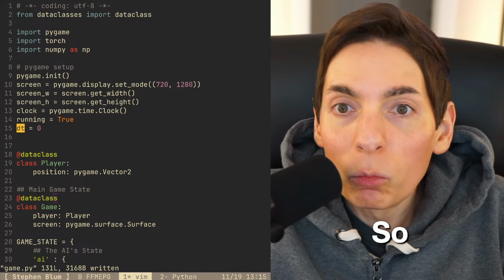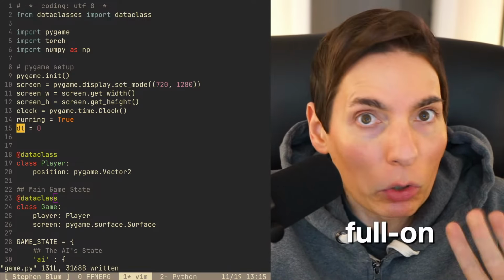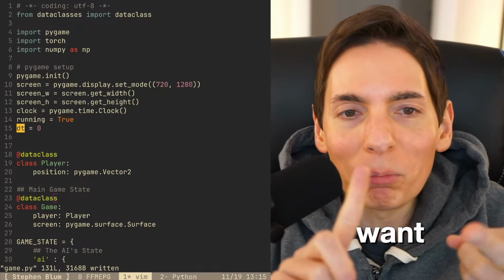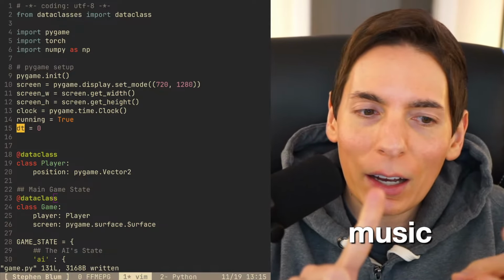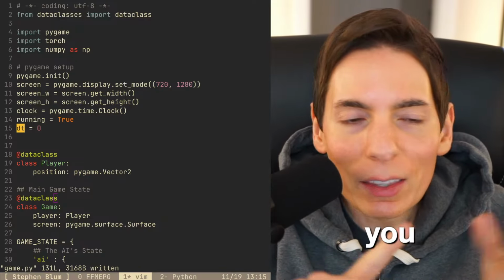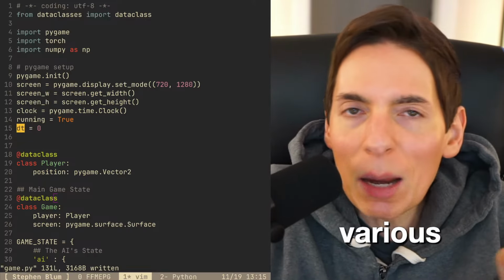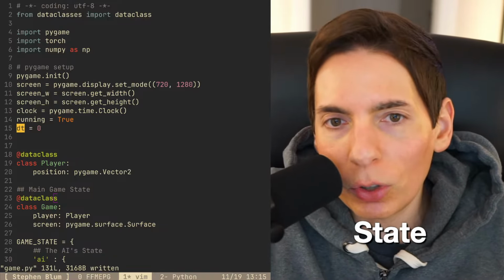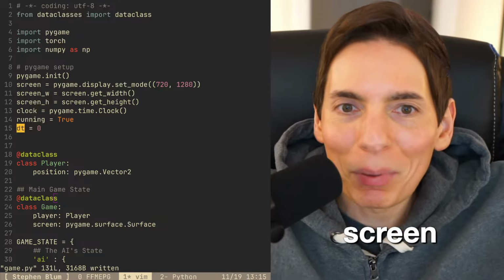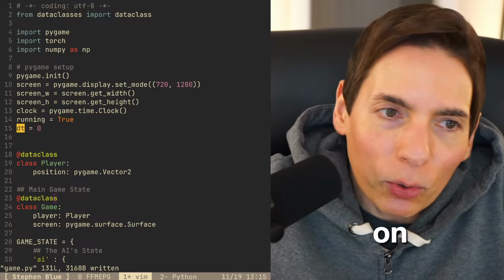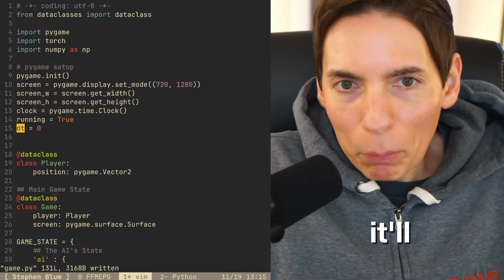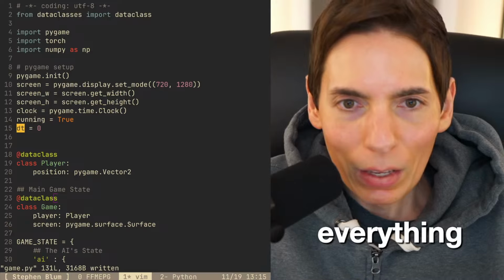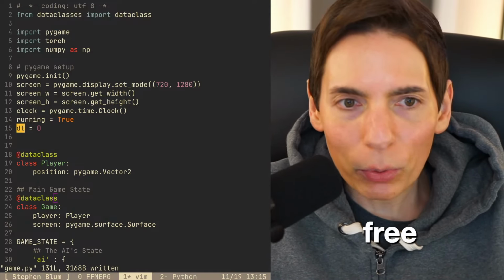So Gambit, we're making a full-on game. We're going to see if we can make a game. We won't go too crazy. I want sound effects. I want some music, some intense music when the blob gets close to you, and then maybe up-level the graphics, and then have various game states, like you're playing level 1, 2, 3, 4, and a game over screen, and maybe a starting screen, something like that. And then maybe we'll release it on the App Store. I think that'll be a lot of fun. It'll be a completely free game, all open source, everything, all for free.